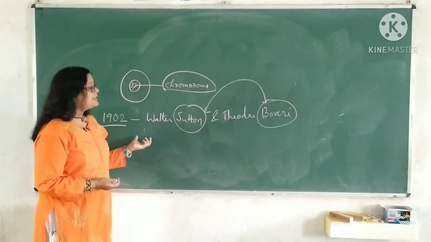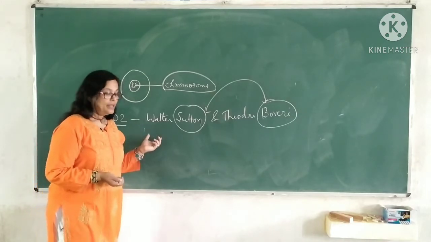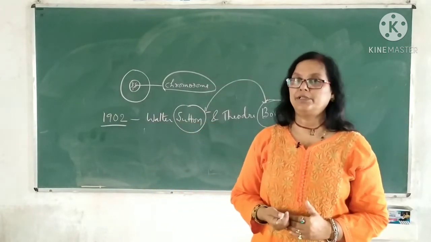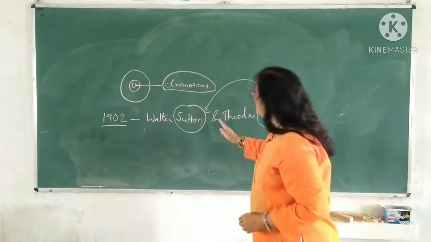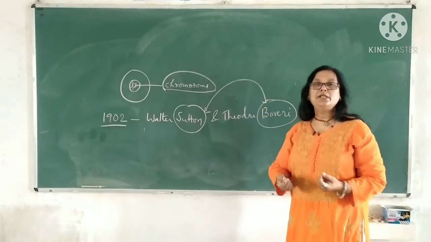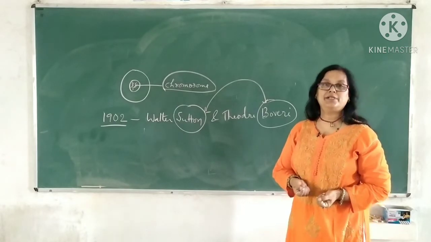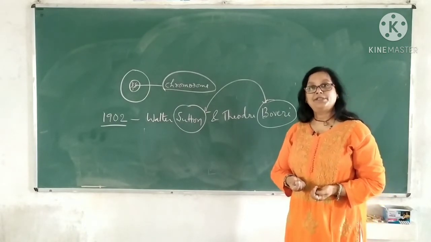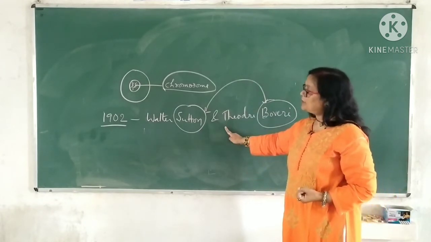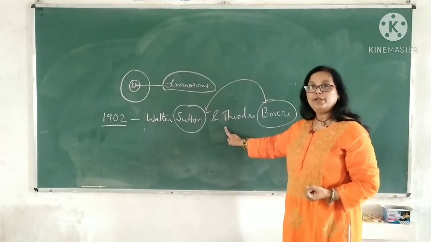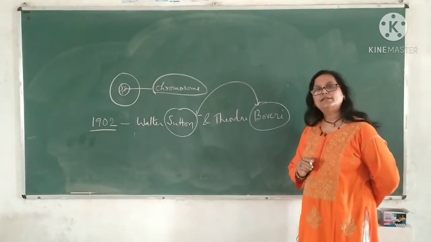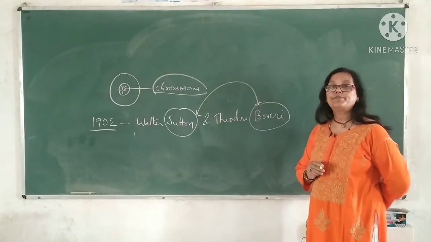They noticed this during the course of meiosis cell division. Clear? So they noticed that chromosomes separate during meiosis cell division. For gamete formation the chromosomes separate, and hence they said that factors are nothing but chromosomes.